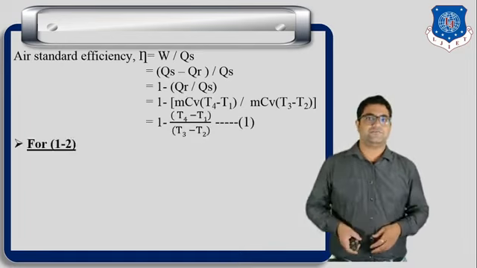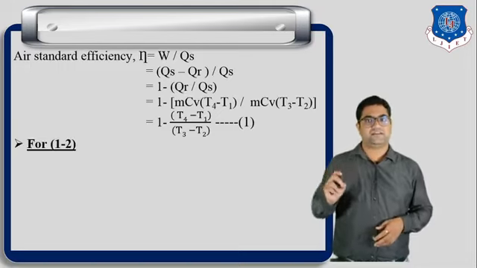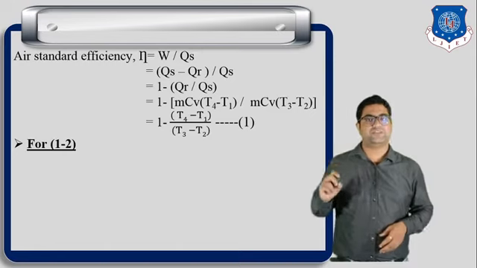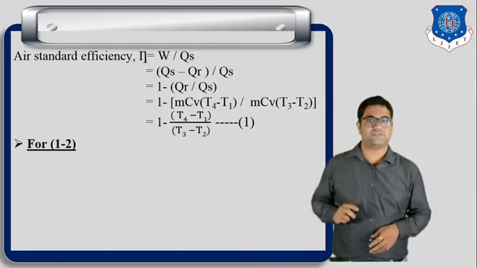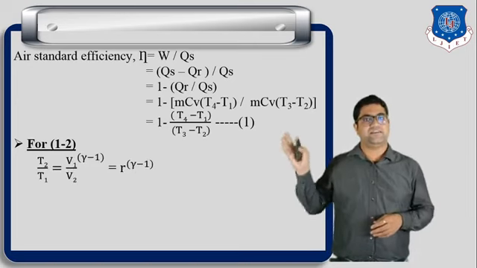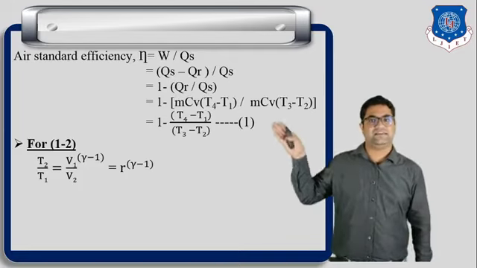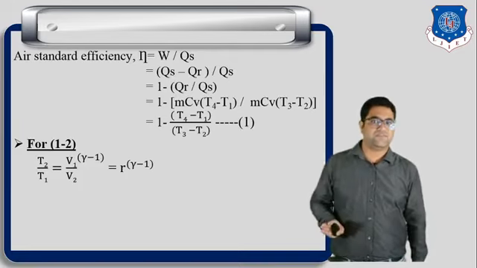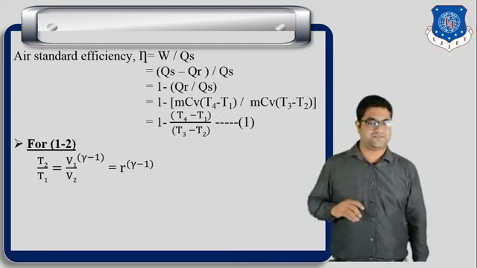Okay. Now process number 1 to 2 is the adiabatic compression process. For the adiabatic compression process, we can write the PVT relation, and if we write the relation between temperature and volume, then we can write T2 by T1 is equal to (V1 by V2) raised to gamma minus 1.